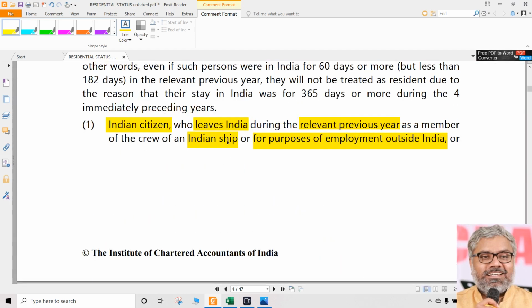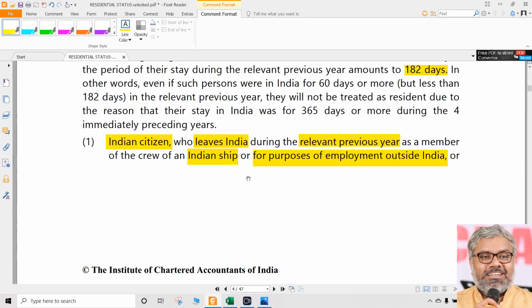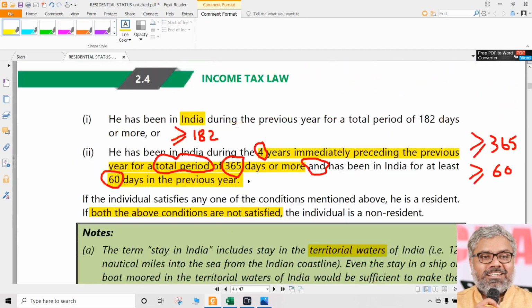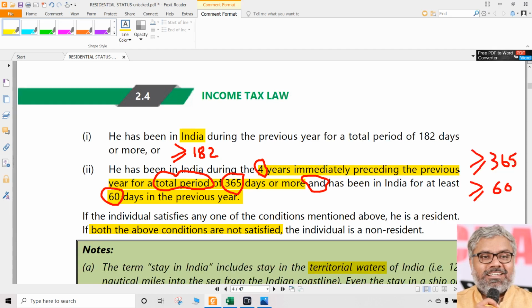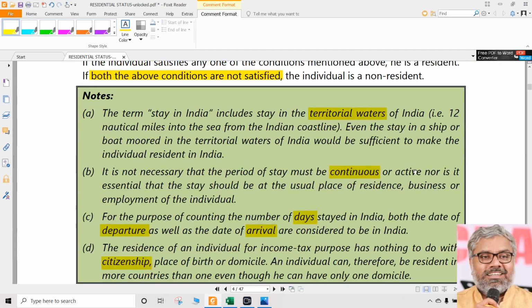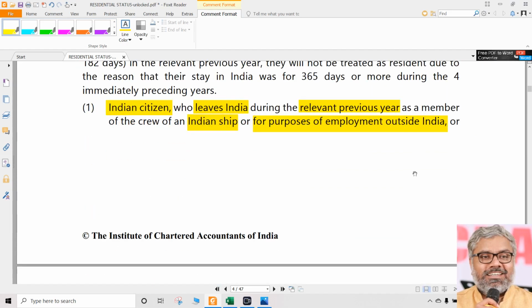So these are the two exceptional categories. Otherwise, normally the residential status of any individual is calculated by using these two basic conditions: whether a person is staying in India for 182 days or more or not, and whether a person is staying in India for 60 days or more and 365 days or more during the 4 years immediately preceding the previous year. According to that, residency status is determined.